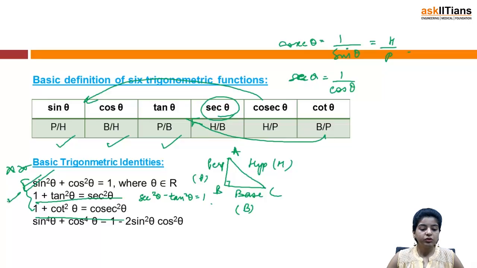These three are the most basic identities, and these should be on your fingertips obviously, and you won't have to cram these identities, because as you solve questions they'll automatically fit into your brain. Then we have sin^4 theta plus cos^4 theta is 1 minus 2 sin square theta cos square theta.